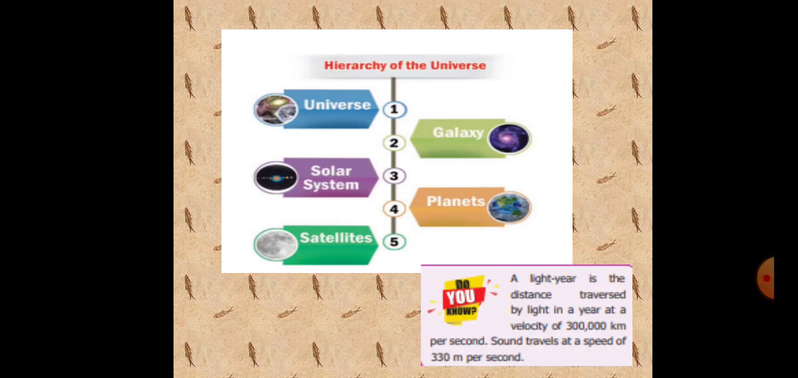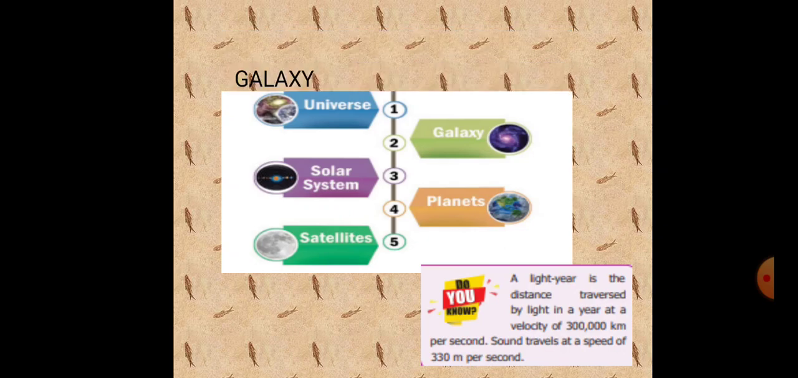What is light year? Light year is the distance traversed by light in a year at a velocity of 3 lakh km per second. Sound travels at a speed of 330 meters per second.